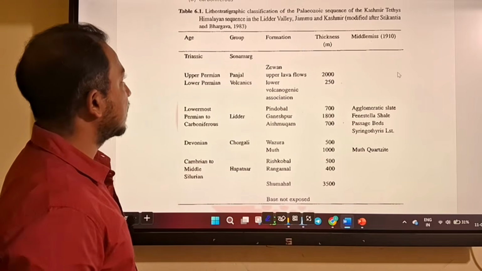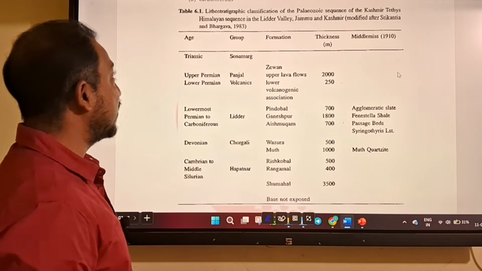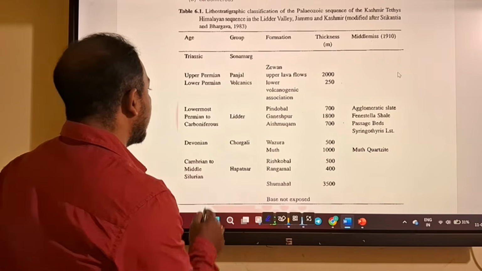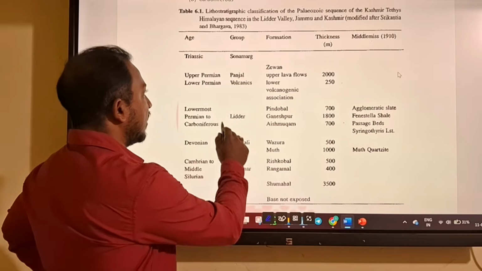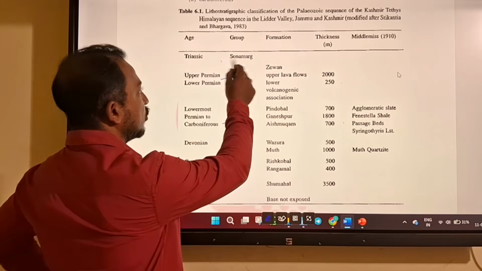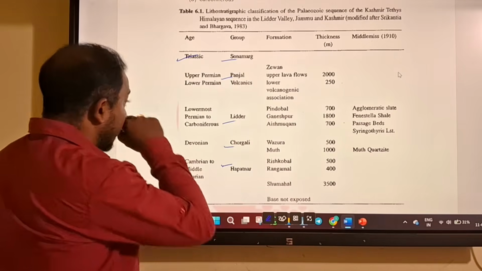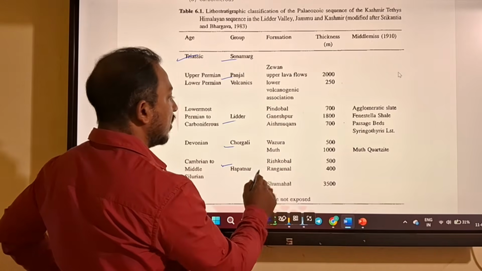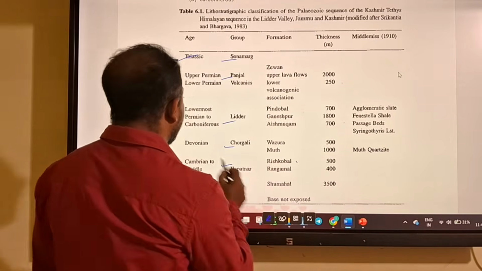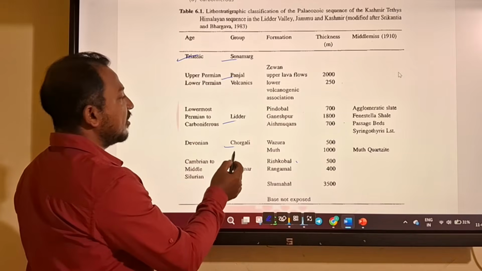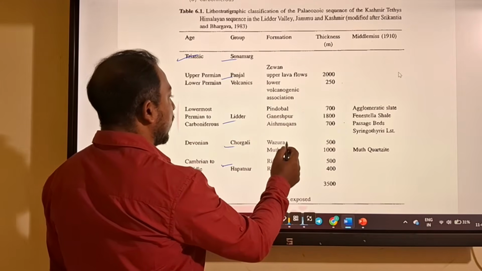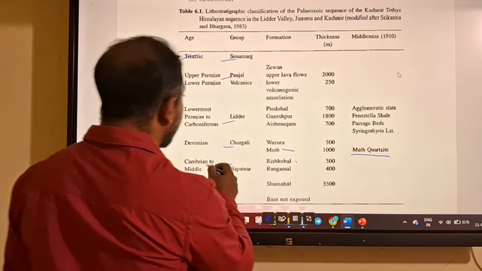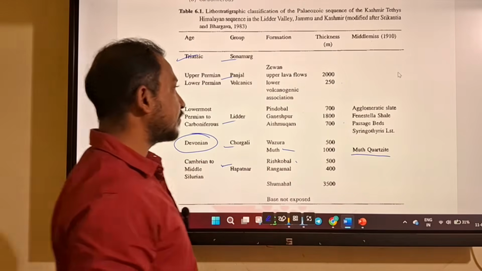So see, this is the succession of Kashmir Leather Valley, where you'll get different formations and groups. So we have Hapanantar group, Chorgali, Leather, then Panjal Volcanics, then Sonawar will belong to Triassic. Hapanantar group is divided into three formations: Sumahal, Rangmahal, Riscobal. Then Devonian, that is Chorgali group, which is divided into Vajruar and Muth formation, or you can say Muth quartzite here. So Muth quartzite has an age of Devonian.